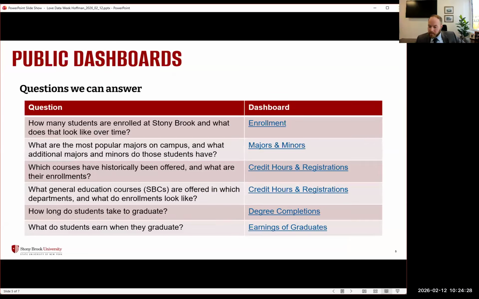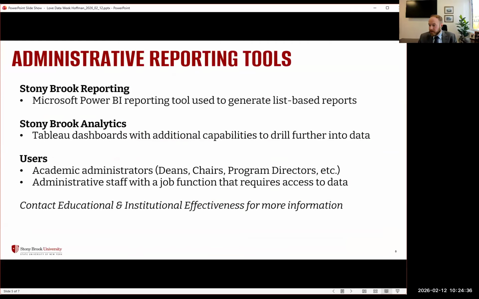I'm really happy for folks to be able to use all these public dashboards. If you think you have a job where you do need further access, particularly administrators, staff who support those academic administrators, or if you're in an office that needs access to those data on a daily basis, you can reach out to our division and we'll discuss whether further access is appropriate. What's available in those is just more information. But like I said, we try to make it so that you can answer the majority of the public questions via public dashboards, and if we can help too, that's the goal.